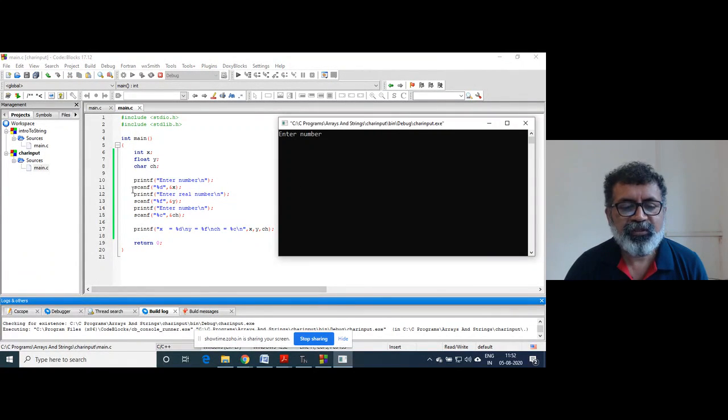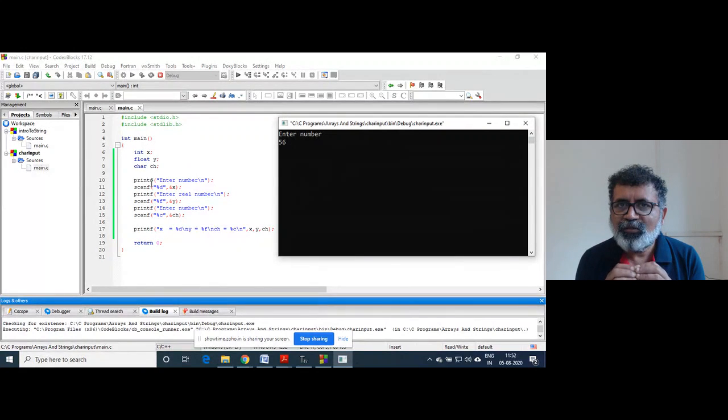Now it is waiting for user input only because the control is inside the scanf function. And the scanf function's task is to take the input from the keyboard, so it won't go on till you press something and press the enter key. So the moment you press the enter key after some number, right?